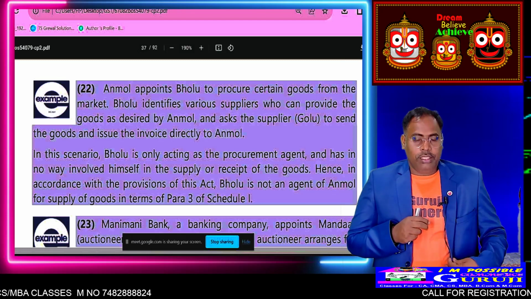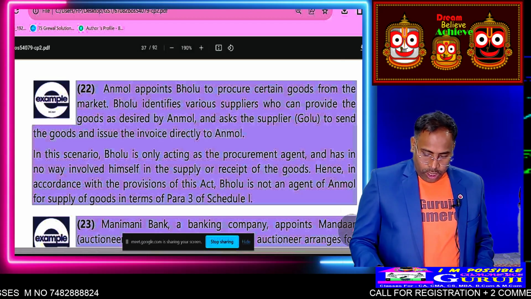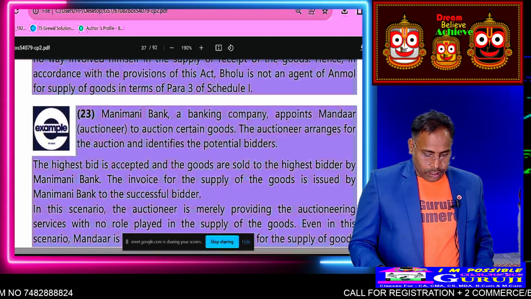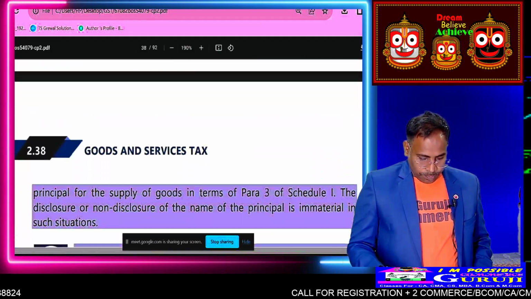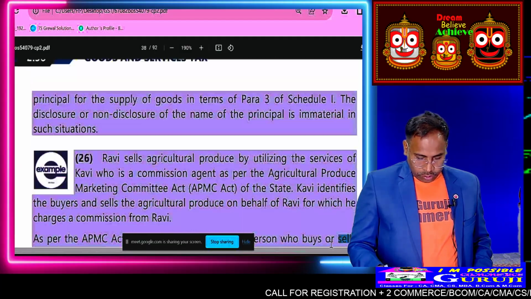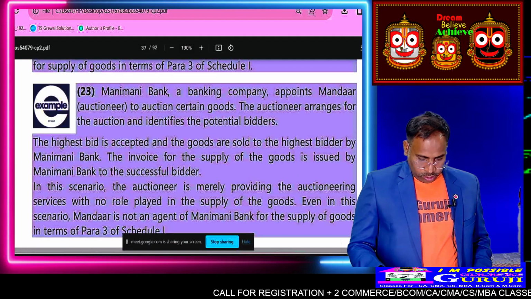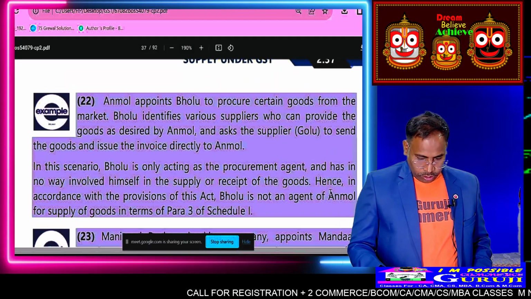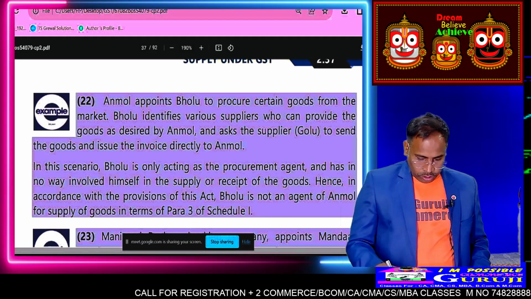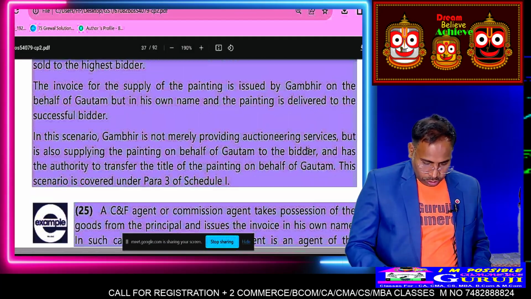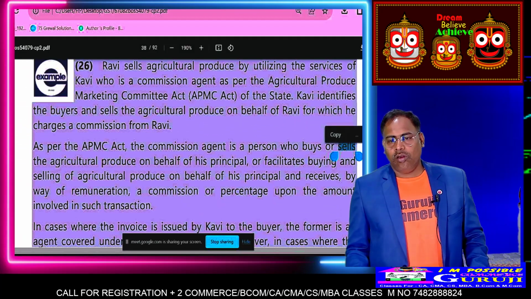Here Bholu is not at all working as an agent. Okay, so here there is no question of supply. Then you can see this example. Okay, I hope it is clear.